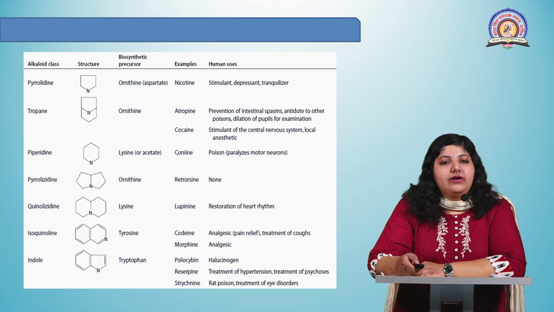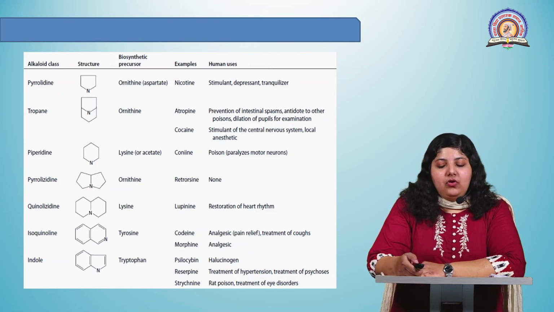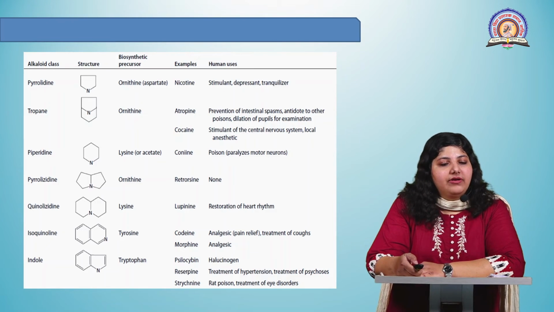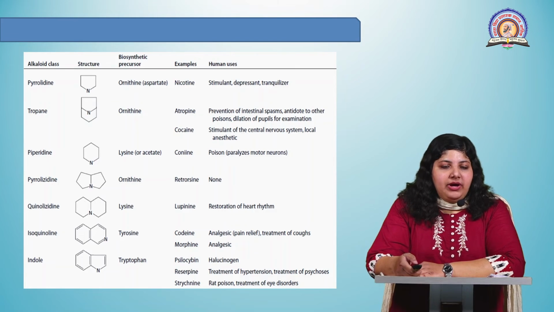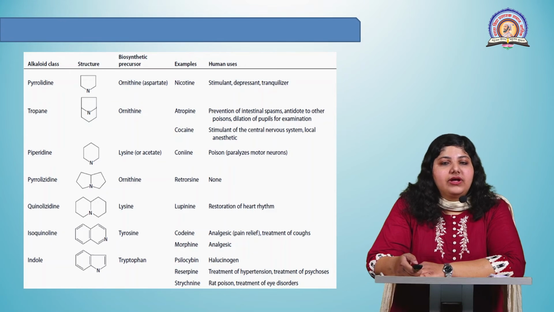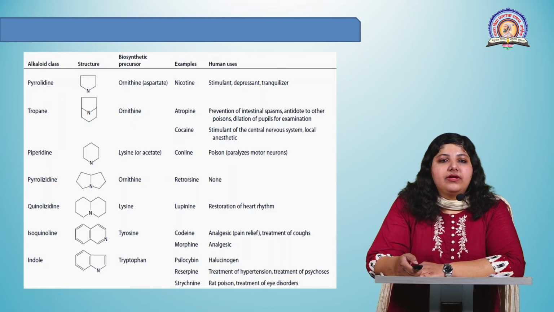Now, this is one chart of the different common examples of alkaloids. You can see the different structures of the alkaloids, how they are having a heterocyclic nitrogen in their ring. We can see the biosynthetic precursor, the amino acid from which these alkaloids have been synthesized. Examples of alkaloids are given and what are their uses. Now in these you can see some very important alkaloids present. For example, nicotine, cocaine, atropine, which find their uses in medicinal drugs.